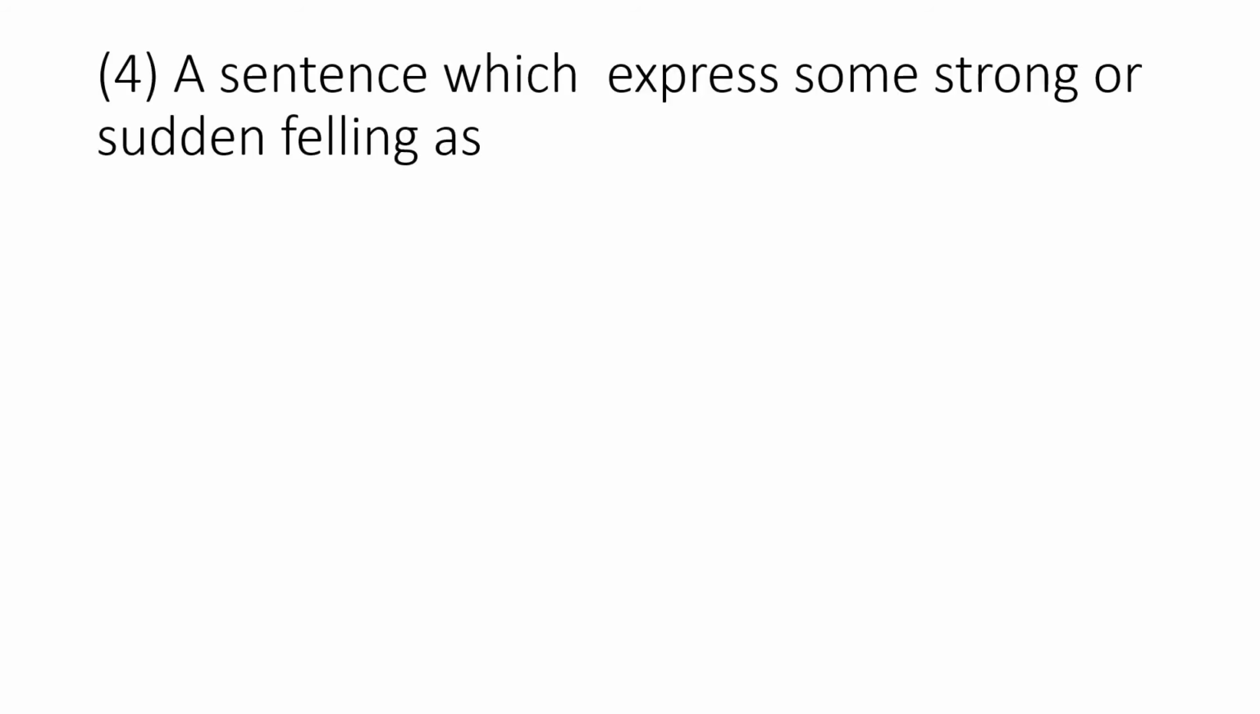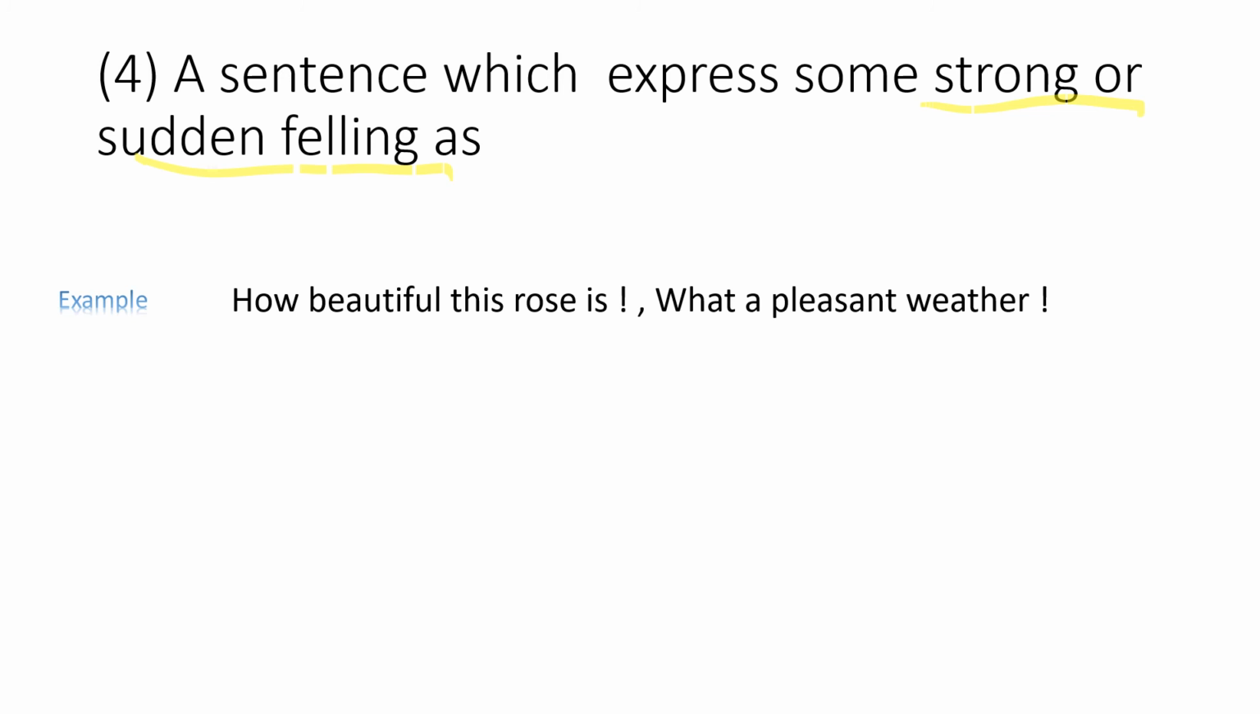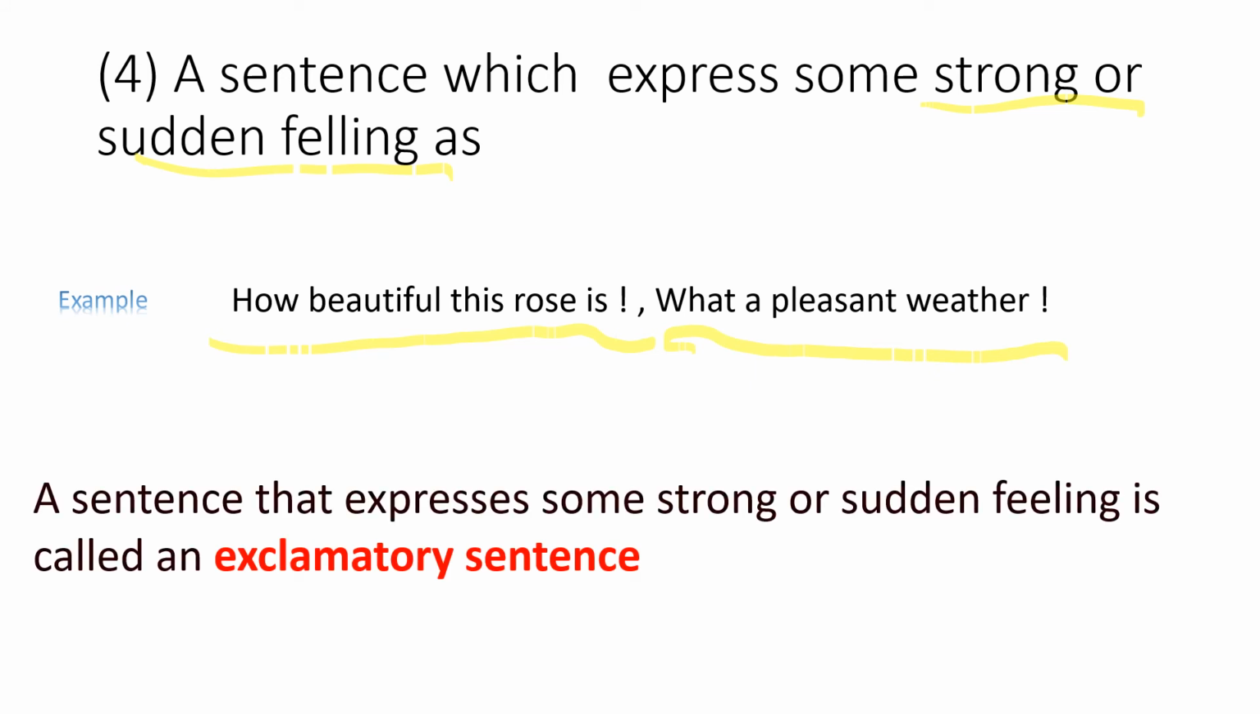The fourth and last thing a sentence can do is express some strong or sudden feeling, such as "How beautiful this rose is!" or "What a pleasant weather!" A sentence that expresses some strong or sudden feeling is called an exclamatory sentence.